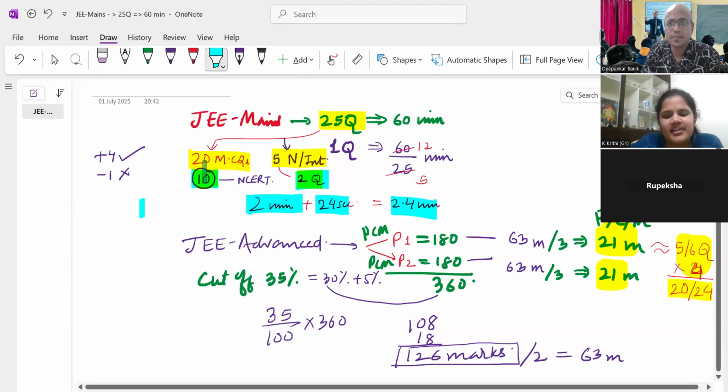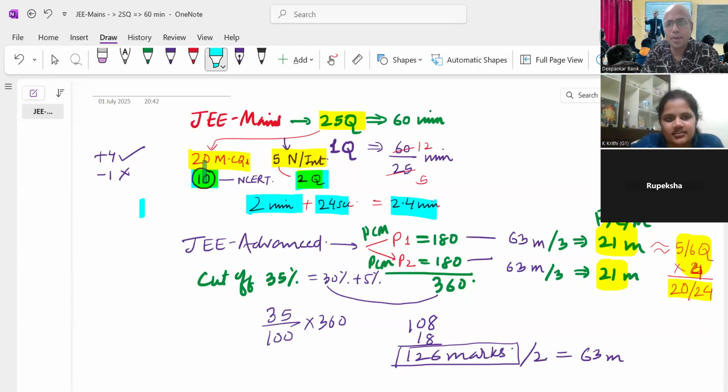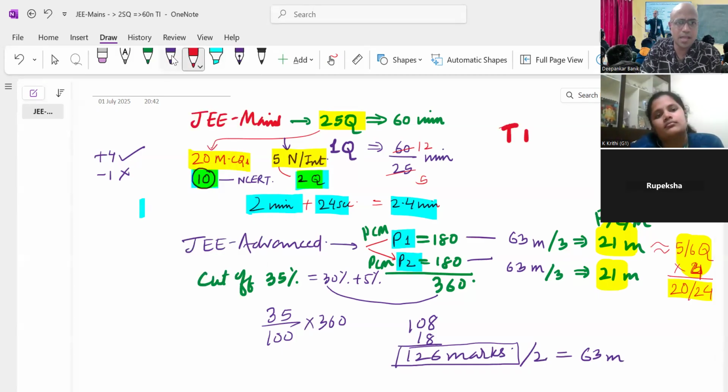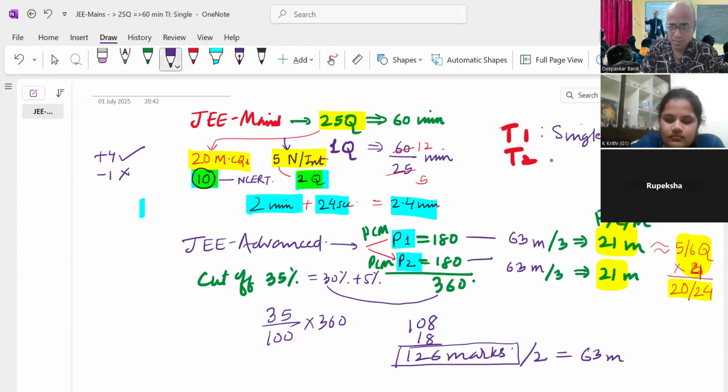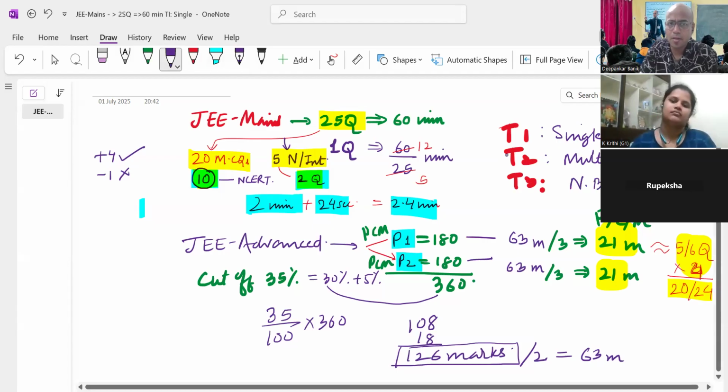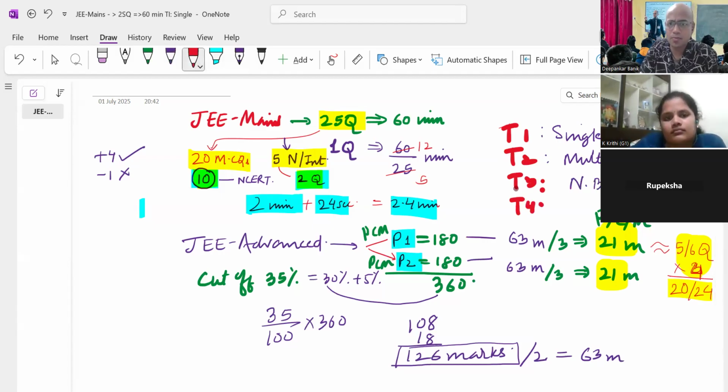Advanced paper, what's the paper pattern? The paper pattern is like there are 3 kinds of question. Type 1 is, as you know very well, the famous one. What is type 1? It is single correct option, right? Then we have type 2, which is multiple choice. And what is type 3, guys? Type 3, if you remember, is numerical based. And type 4 is what?